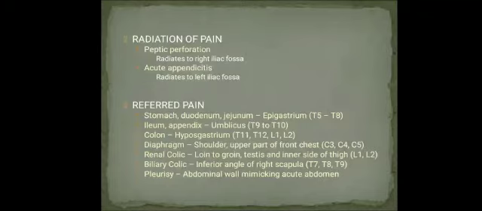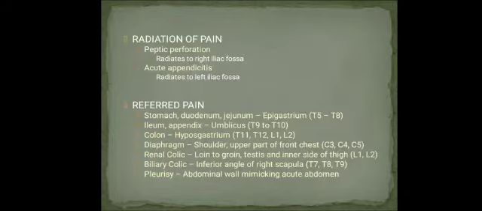Stomach, duodenum, and jejunum will be in the epigastrium, T5 to T8. Ileum and appendix will be in the umbilicus at T9 to T10 levels. Colon, the hypogastrium. Diaphragmatic pain will present in the shoulder or the upper part, front of the chest. Renal colic: typical pain is from loin to groin, or it can be in the testis, or the inner side of the thigh. Biliary colic: the pain is usually felt in the inferior angle of the right scapula.